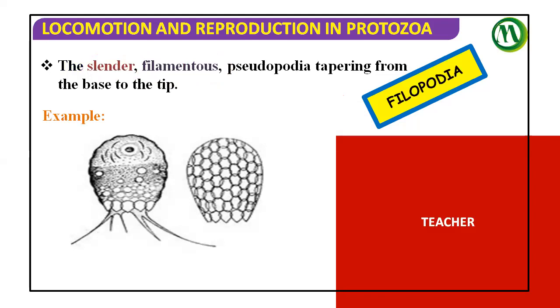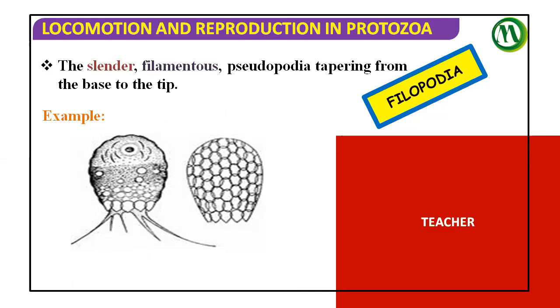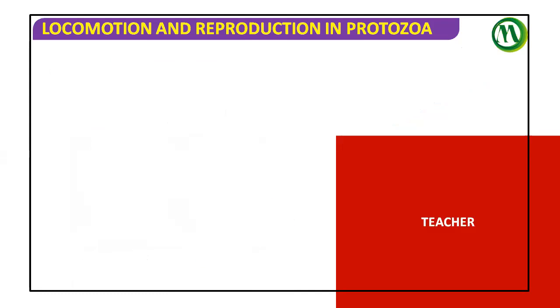You see here, the pseudopodia will become pointed when it comes to the end. In that way it tapers from the base to tip. I gave a keyword for this: branched pseudopodia. If you remember that, it is enough for us. Examples: Euglypha and Lecithium.